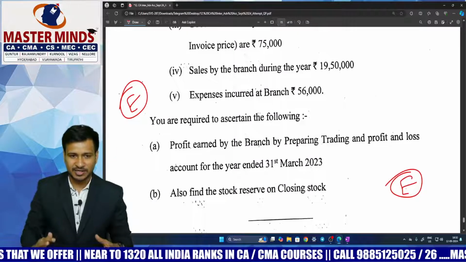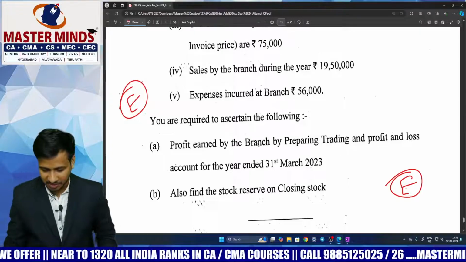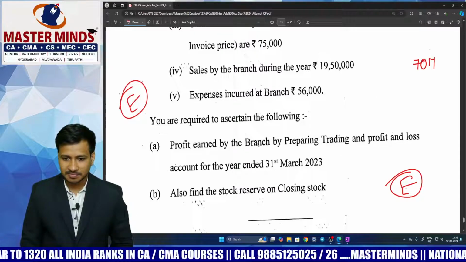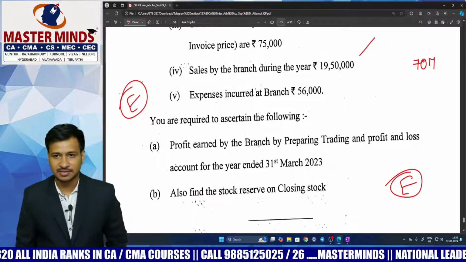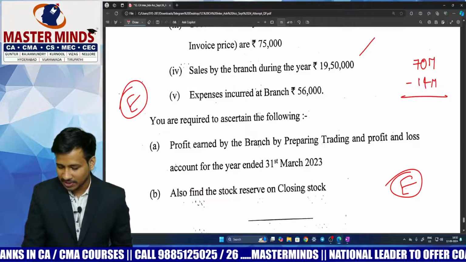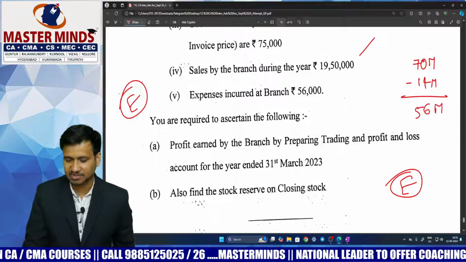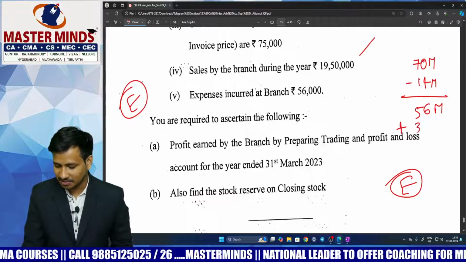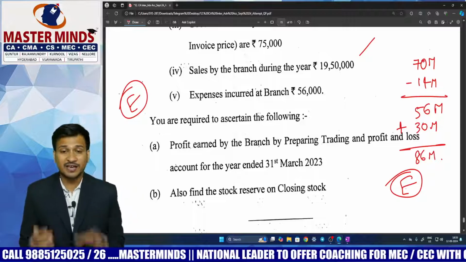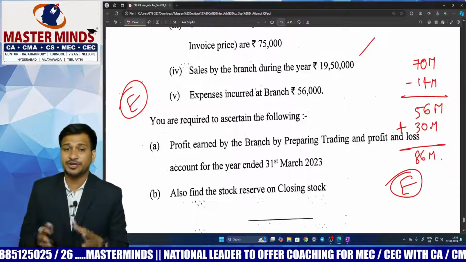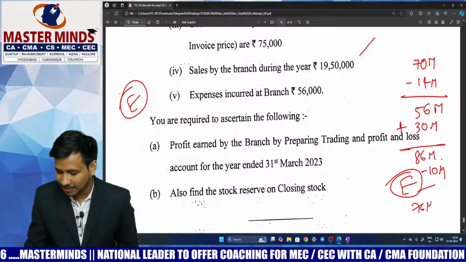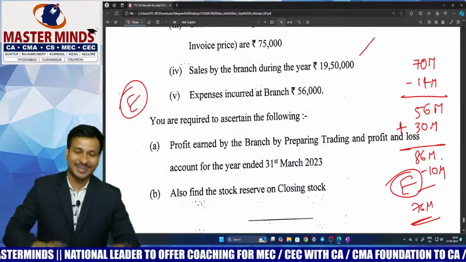An average student can write the question paper for something like 70 marks, and one question will be going for choice. And even if you leave another question for choice, 70 minus 14, he can comfortably write the same for 56 marks. Plus 30 marks is your MCQ, so 86 marks. Even in a worst situation, even when you did not prepare AS 15 and AS 22 also, you can leave 10 marks and you can happily attempt it for 76 marks. Sure shot you can get exemption here.